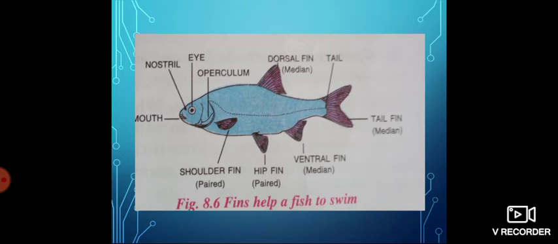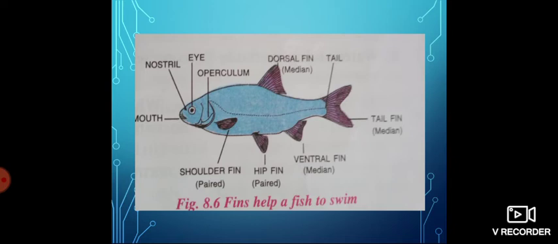So the presence of an air bladder is another important adaptation of fishes.